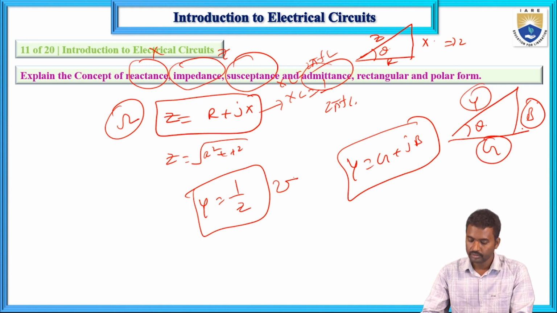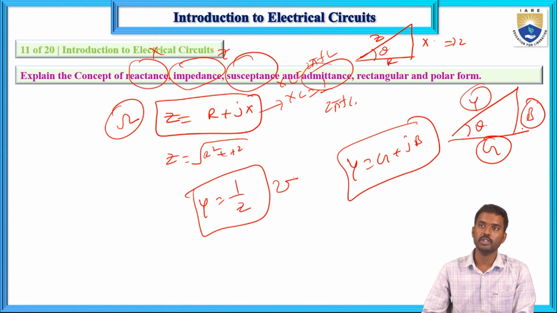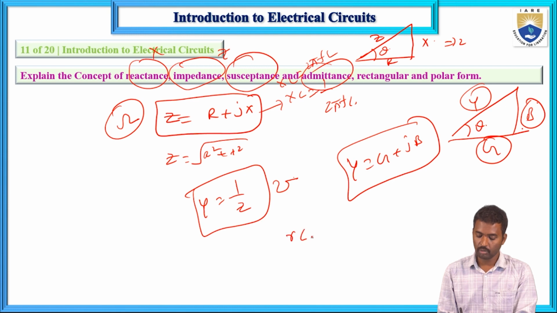What about rectangular form and polar form? Rectangular form is used for addition and subtraction of two alternating quantities, and polar form is used for multiplication and division of two alternating quantities. R comma theta is polar form and x plus jy is rectangular form.